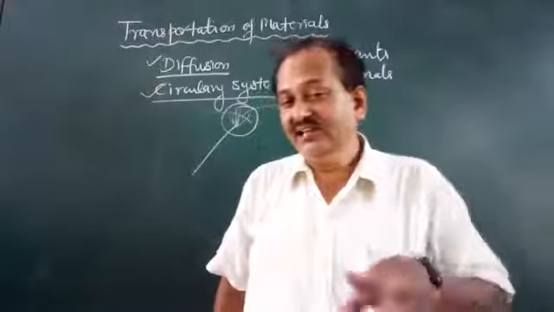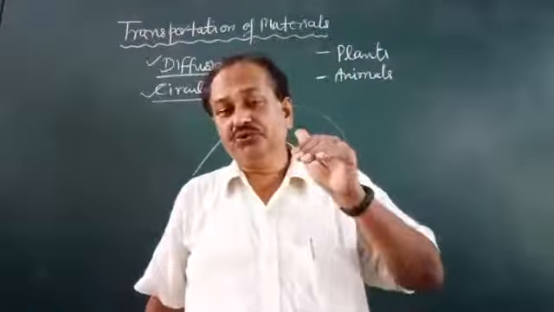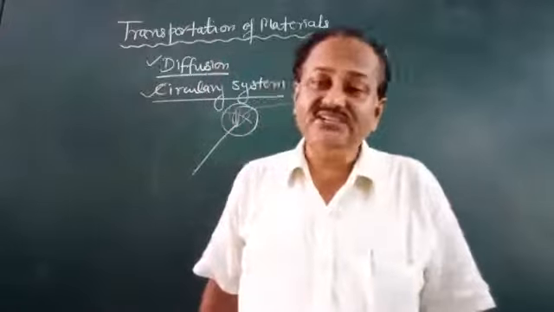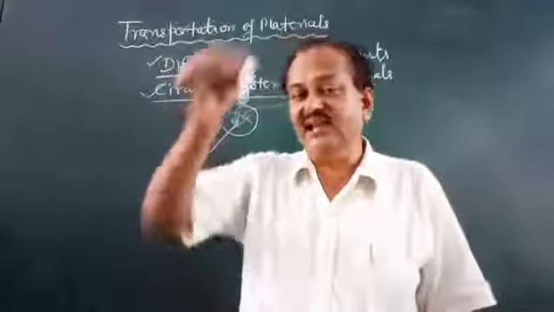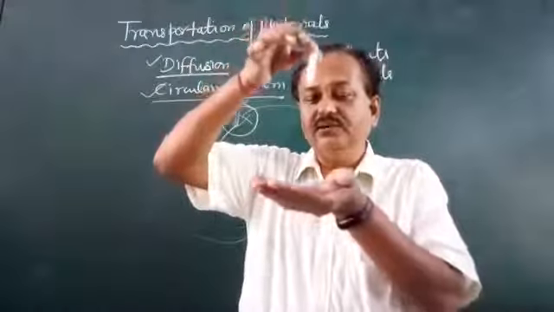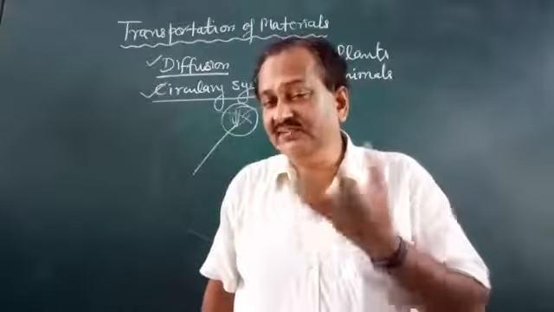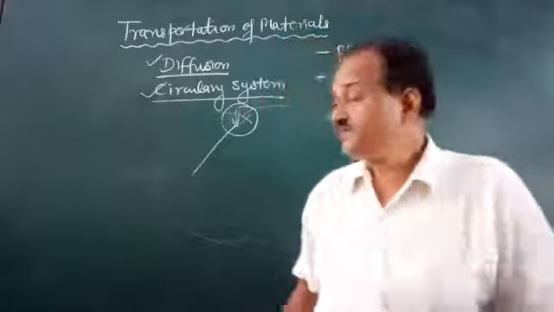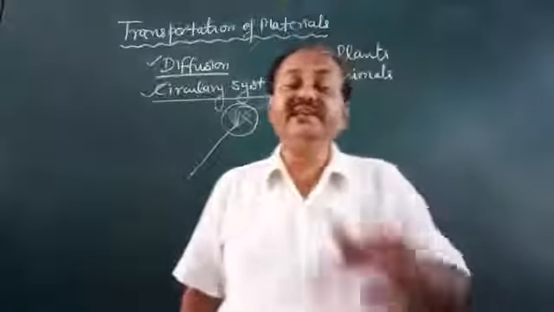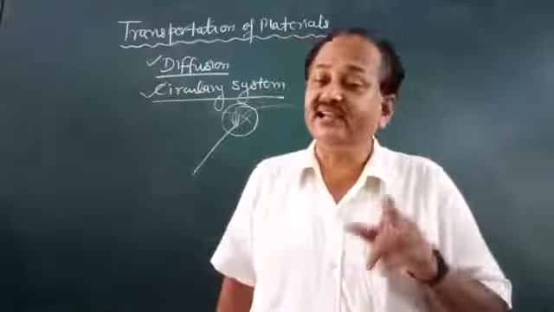You know gravity? Gravity is a force due to which the earth attracts any body towards itself. Like this chalk, if I let go, it falls on my hand. This is due to gravity. The process of diffusion is not affected by gravity.